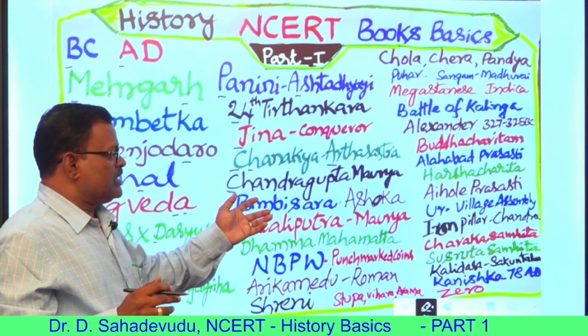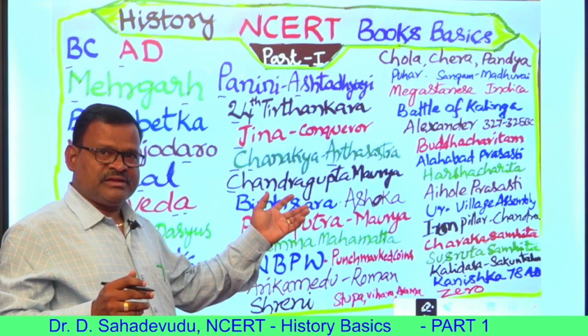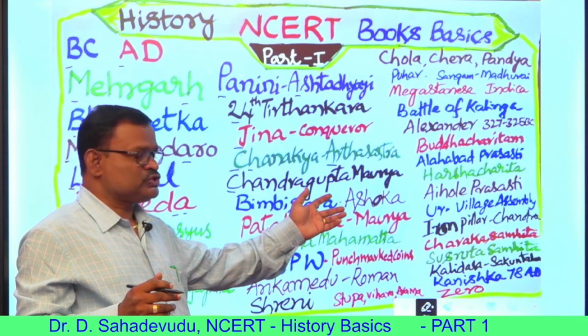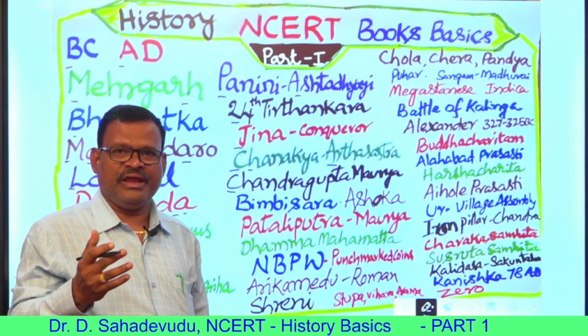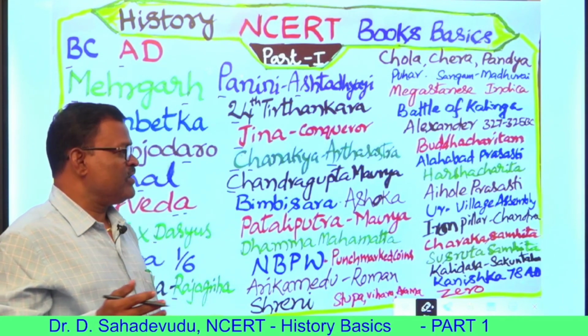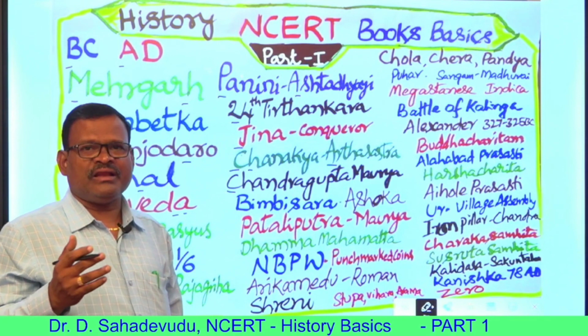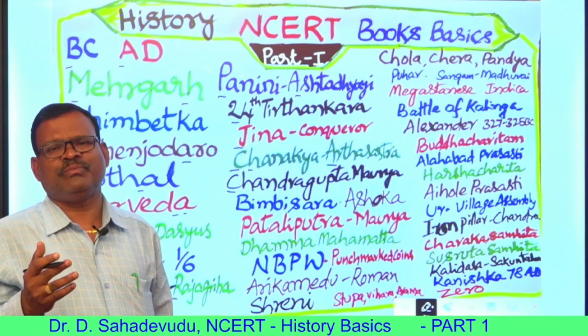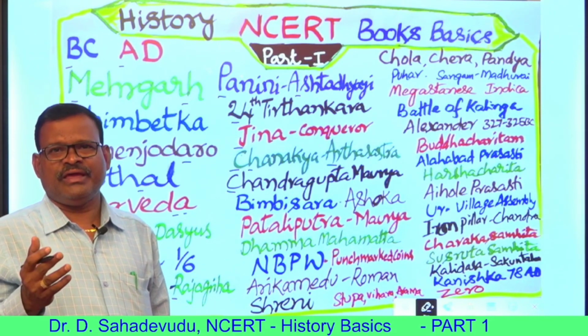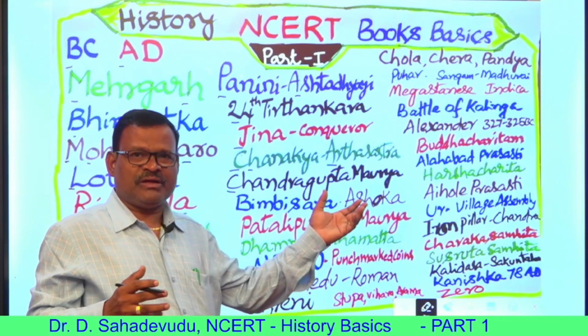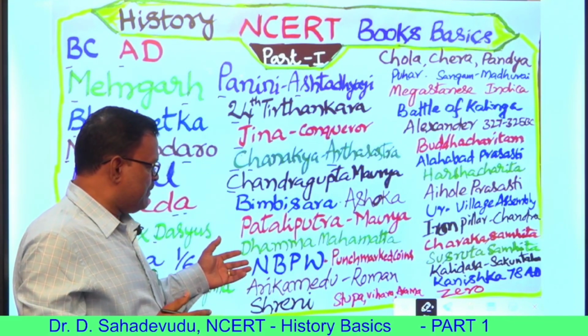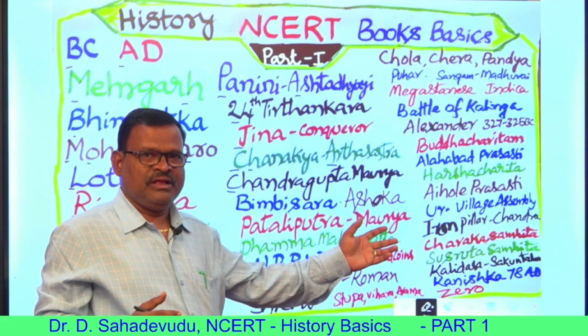Bindusara extended Chandragupta Maurya's reign after him, and also Ashoka in the battle of Kalinga. After the coronation of Ashoka, in the 8th year, he fought with the Kalinga region. In the battle of Kalinga, he saw so much bloodshed. He left the Bherighosha, the war drum, and in its place he established Dhammaghosha. For that, he appointed Dhamma Mahamatras.